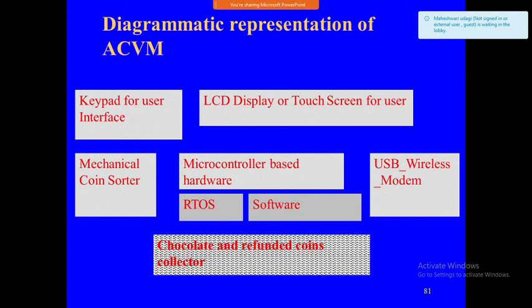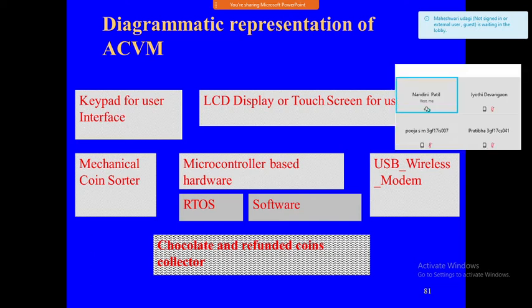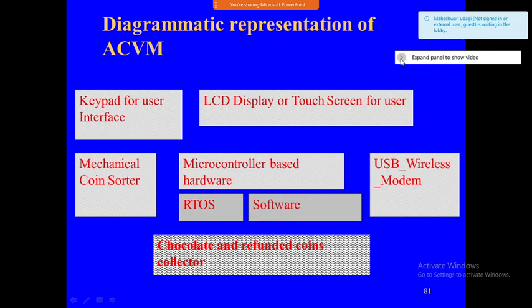See, how exactly is that going to look like? See this one, a diagrammatic representation of the automatic chocolate vending machine. Here, the keypad for the user is there, and a user interface is there: an LCD display or a touch screen for users. What is the use of the keypad? For giving the inputs. The LCD display is the screen for the output. Whatever is there, it is going to display on the screen.